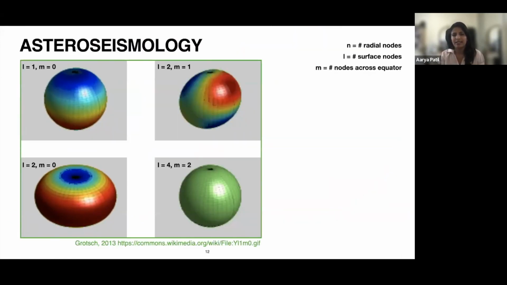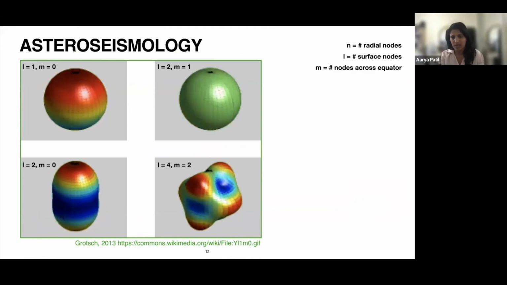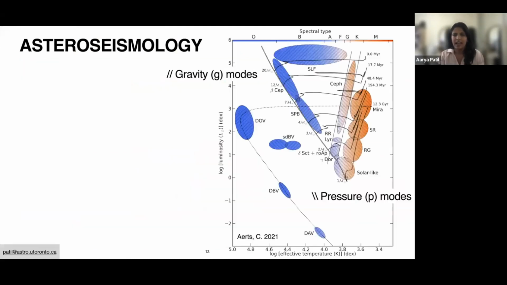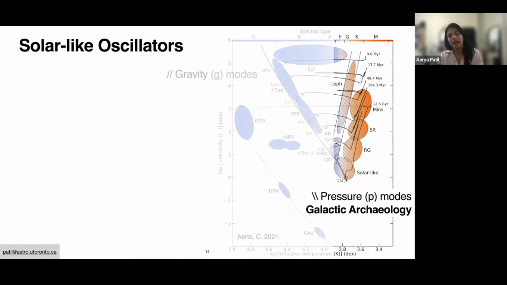And this leads to the different astroseismic oscillations. And if we put it all together on the astroseismic HR diagram, we see that there's lots of oscillations to study. And we, in particular, are interested in the pressure modes, specifically for solar-like oscillators. And this is because we are working in the domain of galactic archaeology. So I'll talk more about that later.